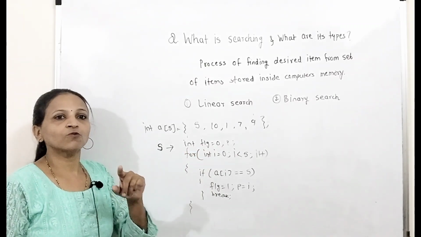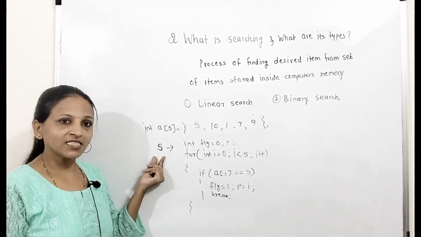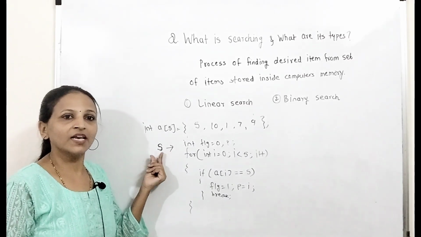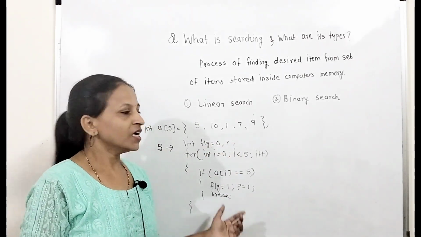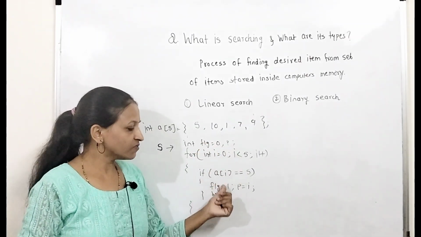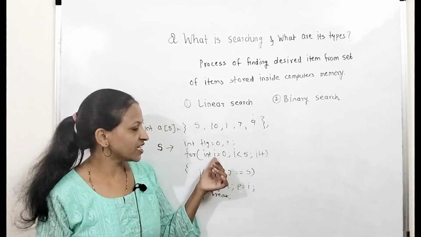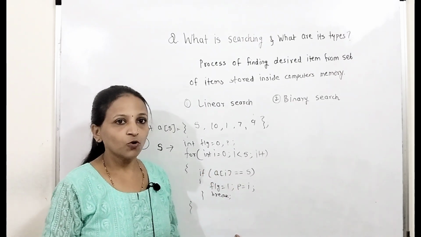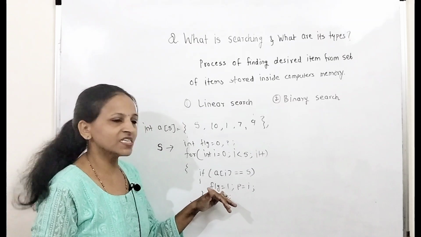See, you only have to declare the array, and accept the search element inside the s variable. You have to declare this s variable as an integer variable. Then just write down this for loop. Here we have to declare flag and p. Without flag also we can do that linear search. In that case we have to just check the value of i. But that is somewhat difficult. Better you can place a flag here.